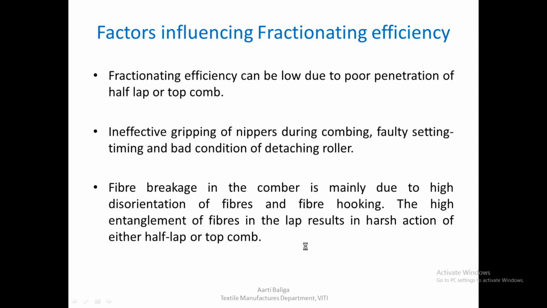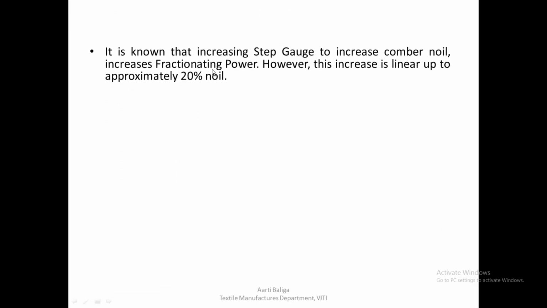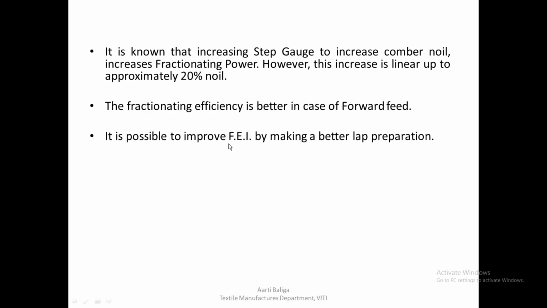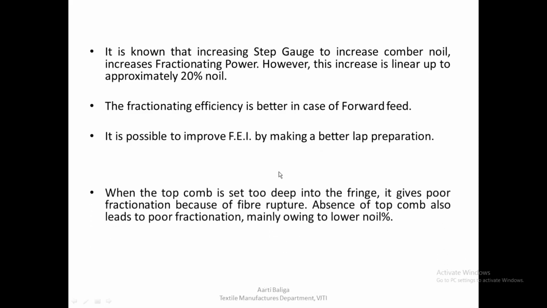The high entanglement of fibers in the lap results in harsh action of either the half lap or the top comb. It is known that increasing the step gauge to increase comber noil increases fractionating power, but this increases linearly only up to a noil percentage level of approximately 20. Beyond this, it does not help in improving the fractionating efficiency. The fractionating efficiency is better in case of forward feed. It is possible to improve the fractionating efficiency index by having a better lap preparation.